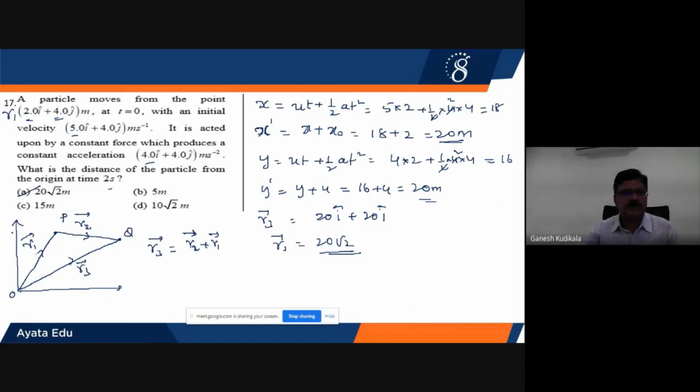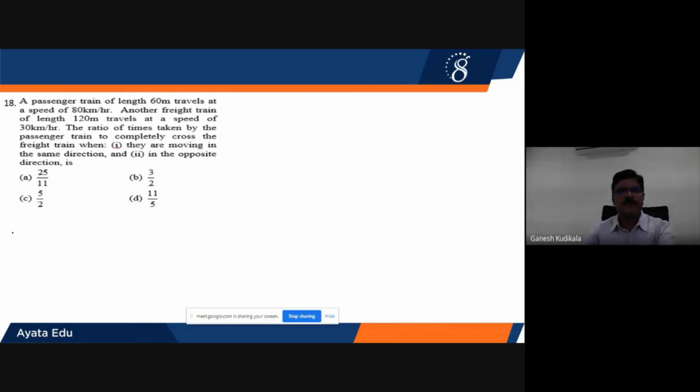So now let us move on to the next problem, the 18th one, right? A passenger train of length 60 meters travels at a speed of 80 km/h. Another freight train of length 120 meters travels at a speed of 30 km/h. The ratio of the times taken by the passenger train to completely cross the second train when they are moving in the same direction and opposite direction.